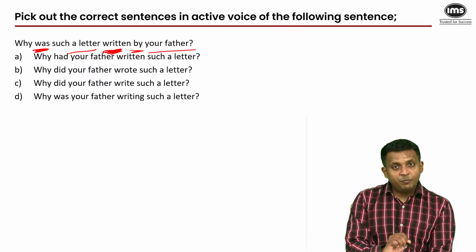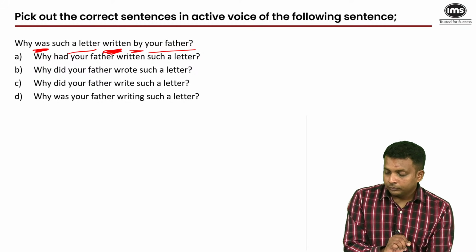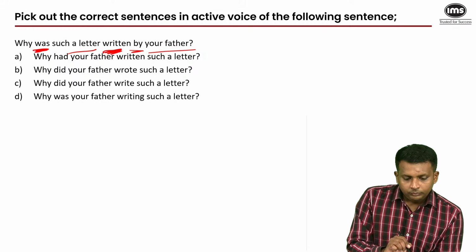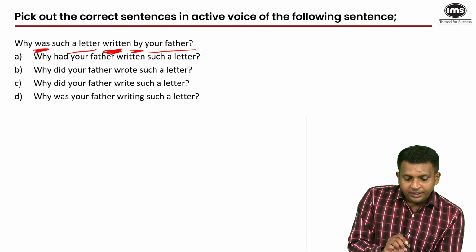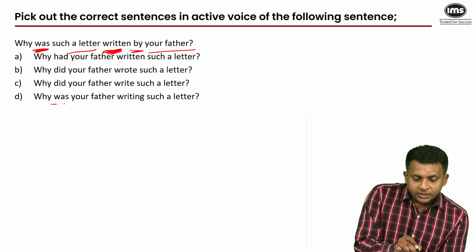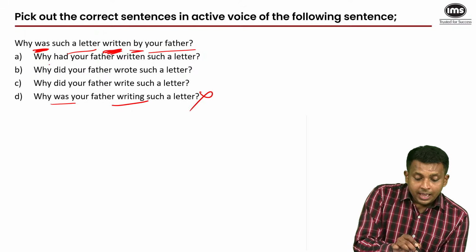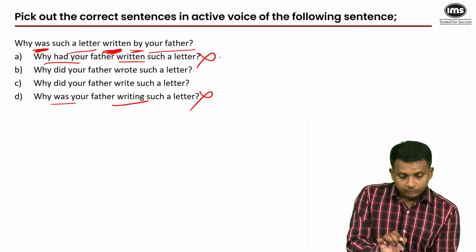So what can we eliminate here? Was writing, past continuous, had written, past perfect.